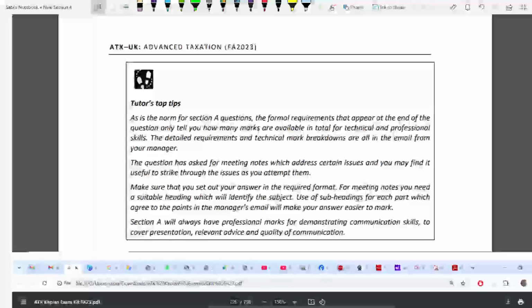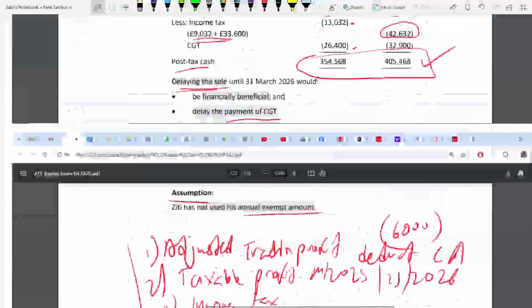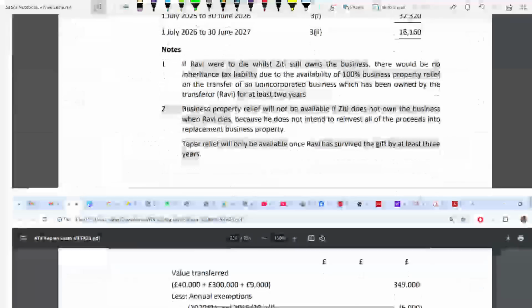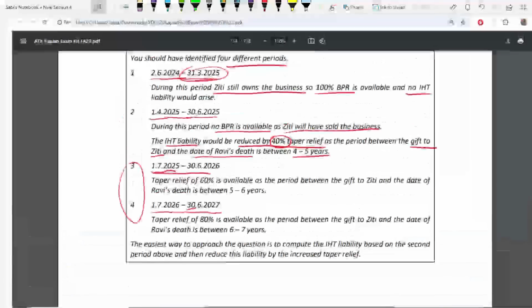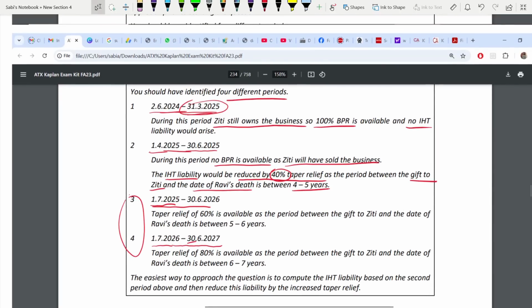Okay. So now, you see, 2nd June 2024. Now, here. So the period between the gift to Ziti and the date of Ravi's death is between 4 to 5 years.